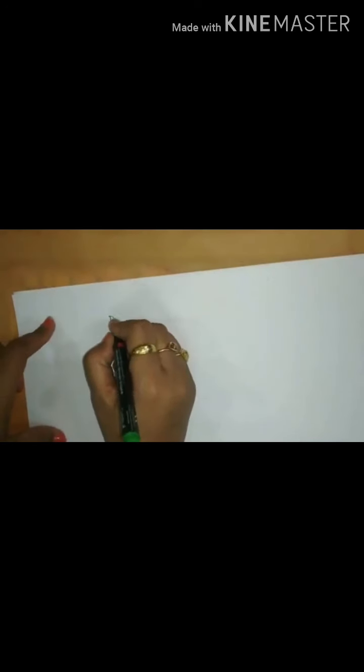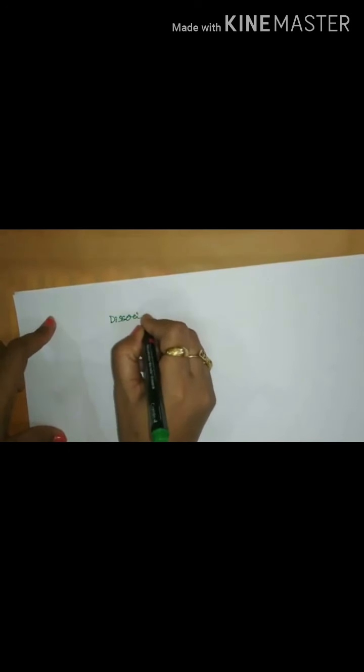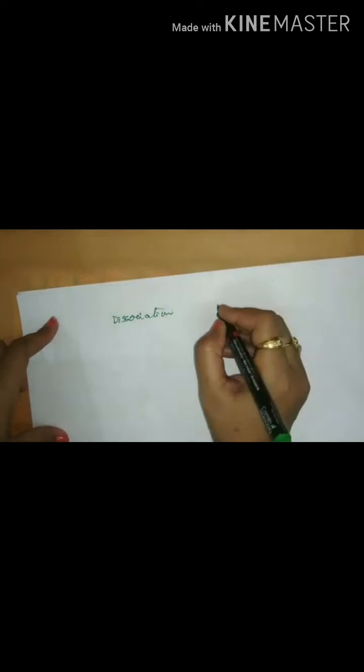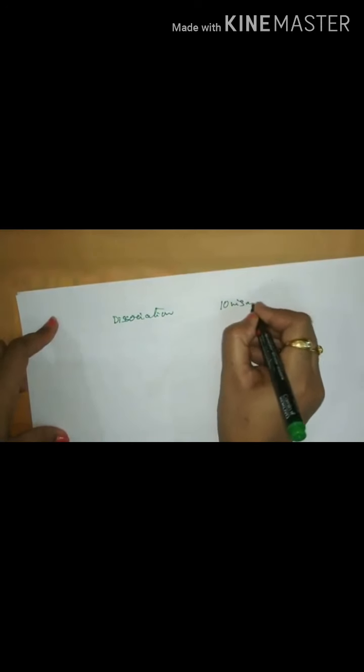Suppose we are talking about the electrolytic process itself. Now, when this electrolysis takes place, there are again two terms, dissociation and ionization.